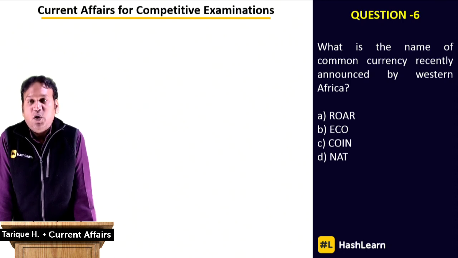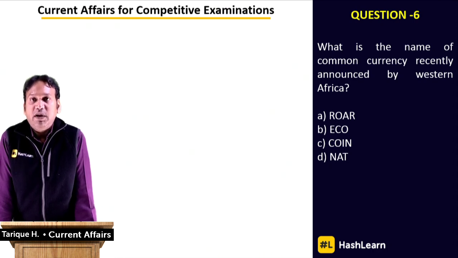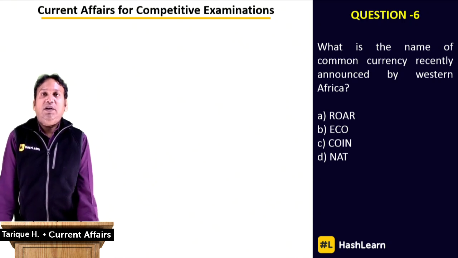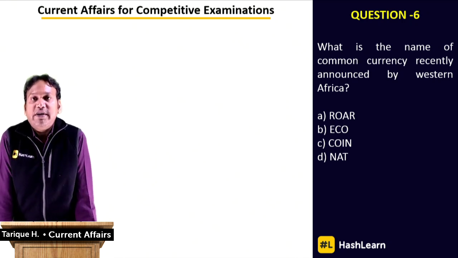What is the name of the common currency for Western African countries? The correct answer, if you are not familiar, write down the question first: the common currency of Western African nations, and the correct answer is ECO, E-C-O.